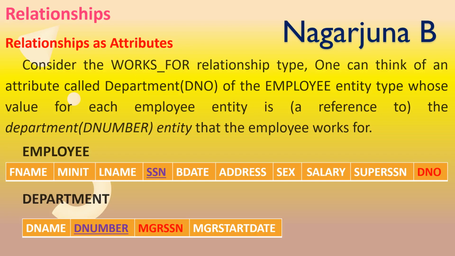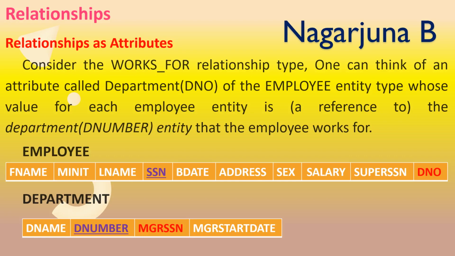So how can this be written in a table, an entity or a relationship? Here we will be writing DNO in the employee entity. This DNO is nothing but the department attribute, the department number of the department entity.